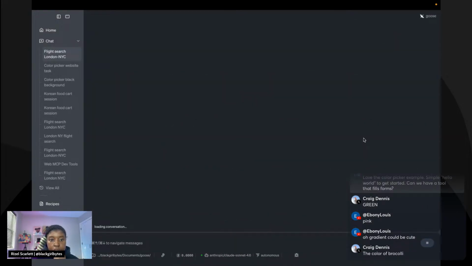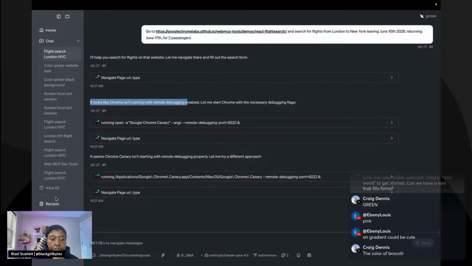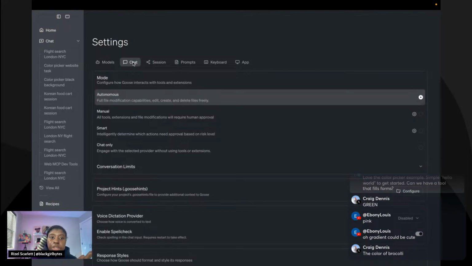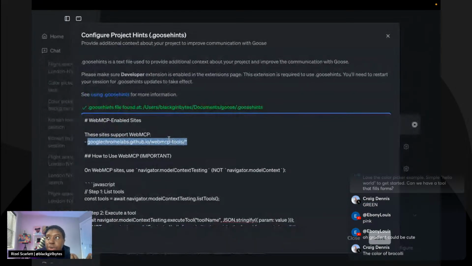Let me see if this one is a good example. I would just be saying stuff and it's like, yeah, it looks like I can't get it working. So what I ended up doing was giving it some information about how WebMCP works. I'm sure as this improved, we don't need to do this anymore. And I'm sure it's going to improve so fast. But I just told it, hey, these are the sites that I'm probably going to use that are WebMCP enabled. Luckily, it didn't even need the name of my site to know that it was WebMCP enabled. So it got that pretty quickly.